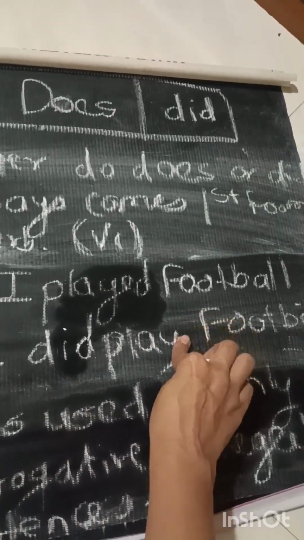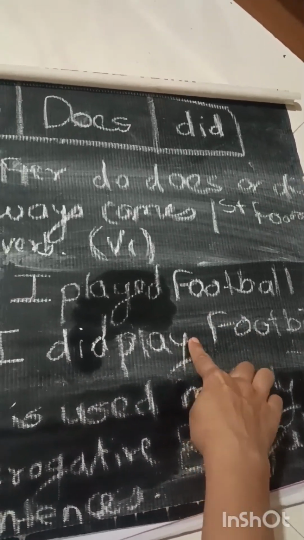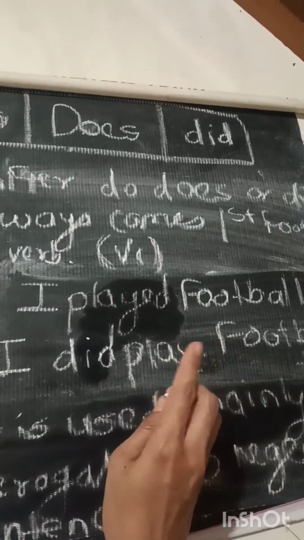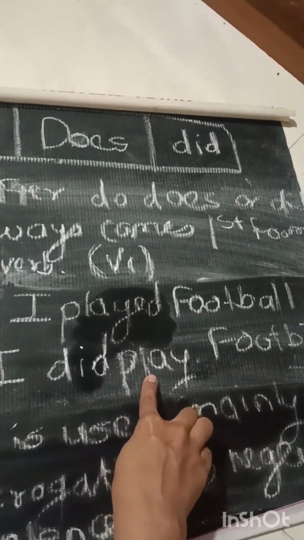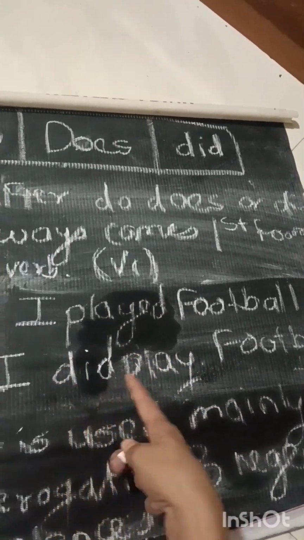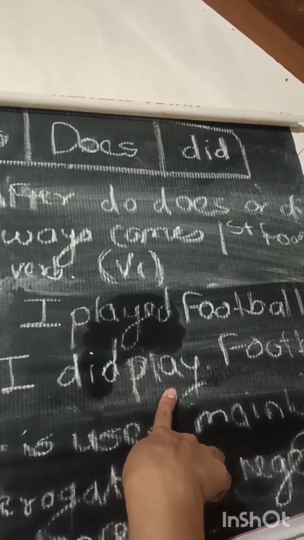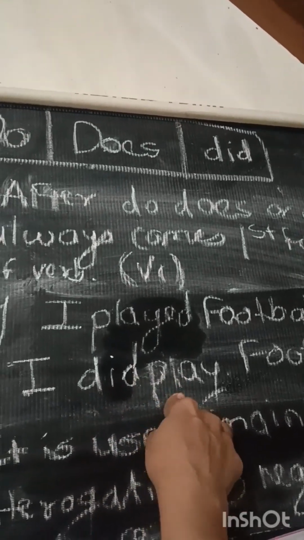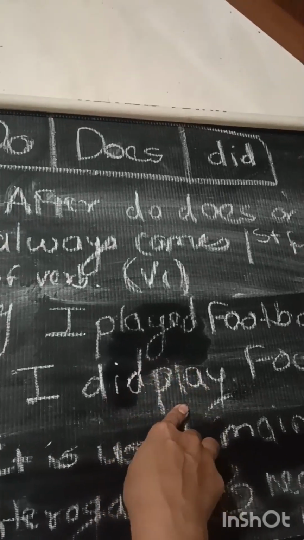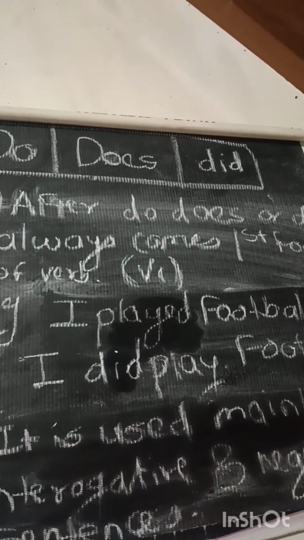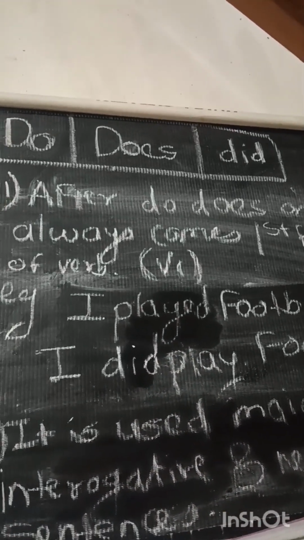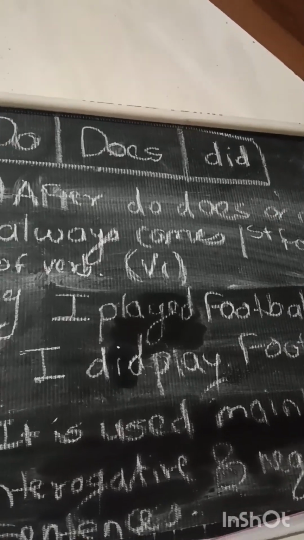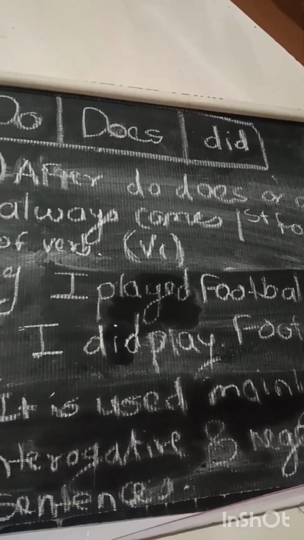Here I have not written ed as a past tense because play is a verb, and always after the did the first form of the verb will come. After the do, first form of the verb. After the does, first form of the verb. Okay, now don't write the second or third form of the verb. That will be the wrong sentence if you write that.